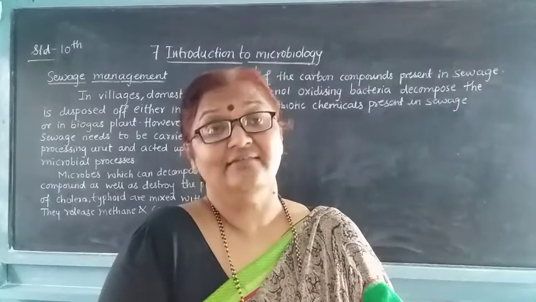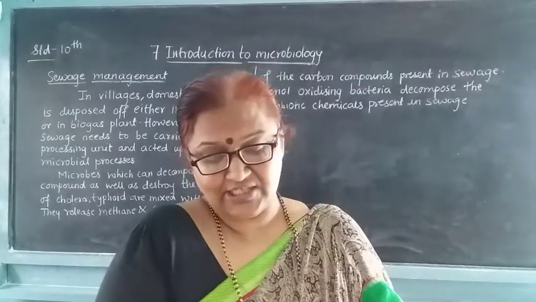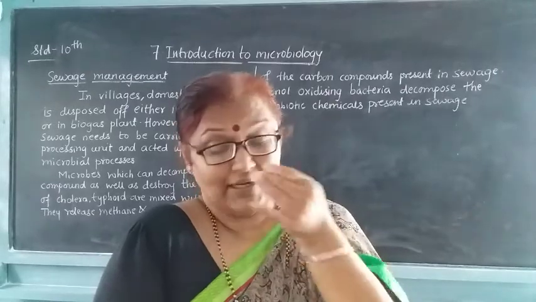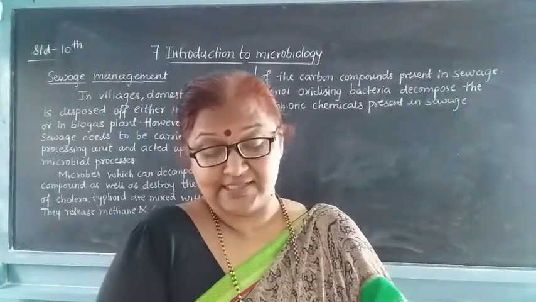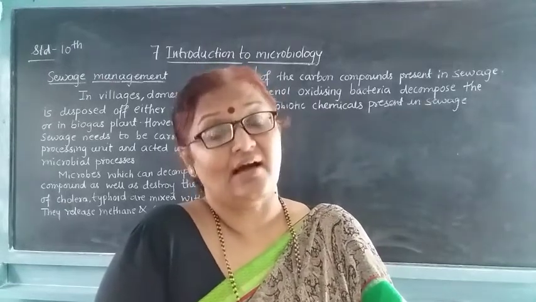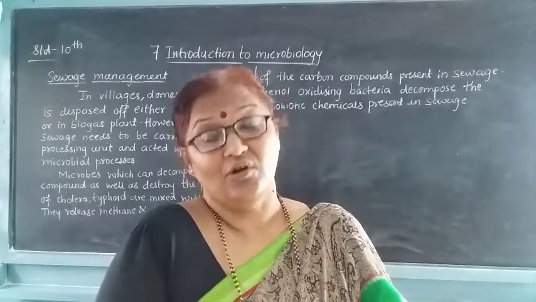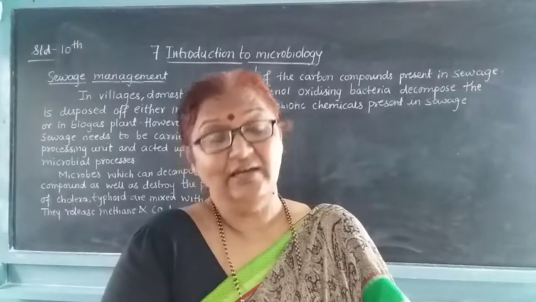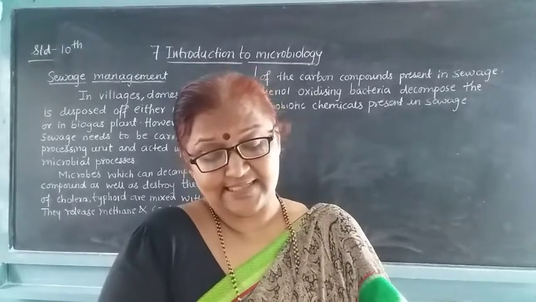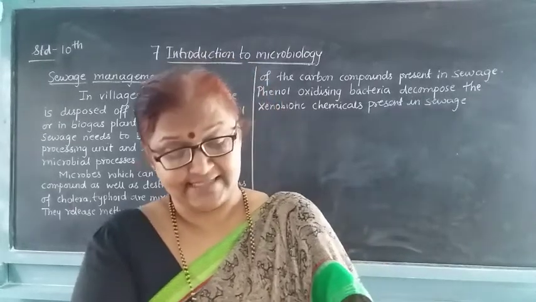They convert the metalloids into other compounds before leaching with the help of microbes called thiobacilli and sulfobacilli.